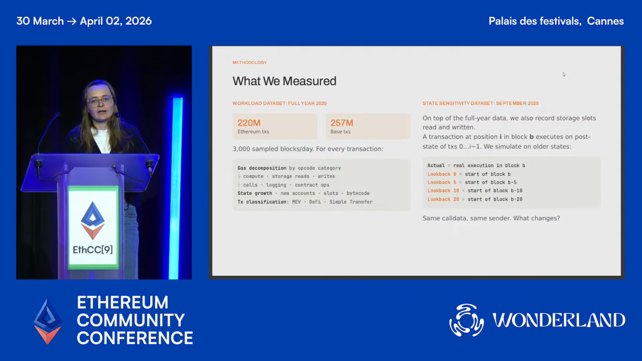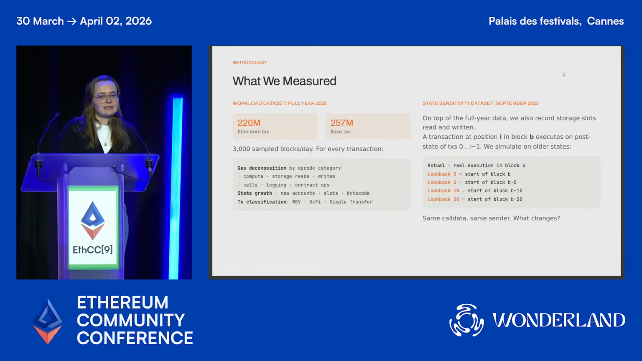So did they create new accounts? Did they write to new slots? Maybe they even deleted slots. And did they add new bytecode? And if so, how much? We also classify all of these transactions, like is a transaction MEV, is it DeFi, and so on, to be able to make statements later on by category, because the profiles of these transactions vary wildly depending on whether it's MEV or a simple transfer, for example.